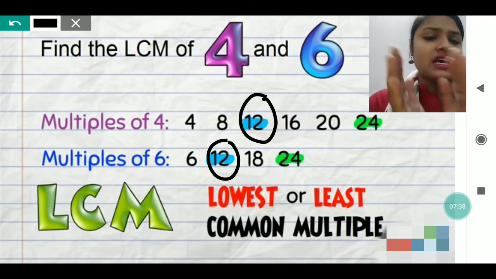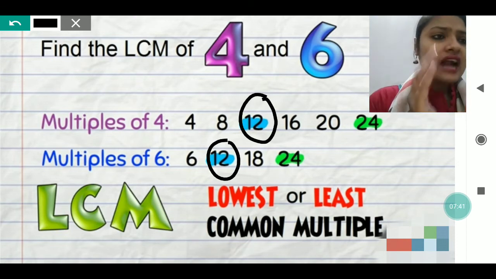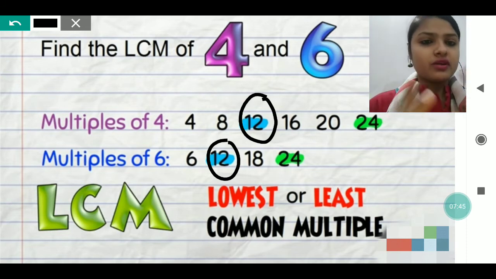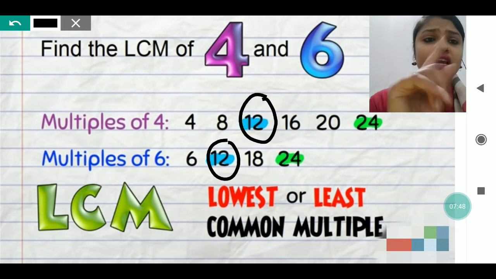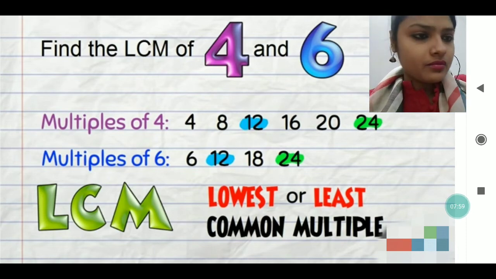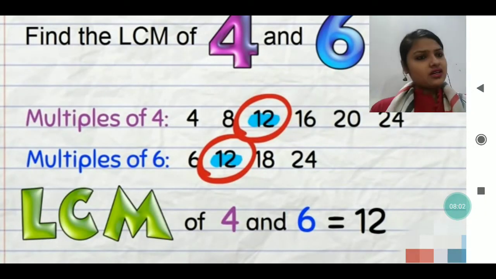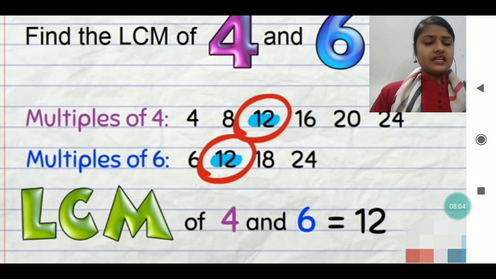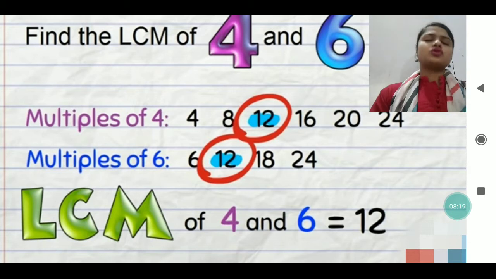In the same way, you can see the multiples of 4 and 6 are written. In that I see that 12 is a common multiple between 4 as well as 6. It means the least or lowest common multiple which we are getting is 12. You can see I have circled that number for you. So find the LCM of 4 and 6: that 12 is the LCM. In the last we will write the final answer: LCM of 4 and 6 equals 12.